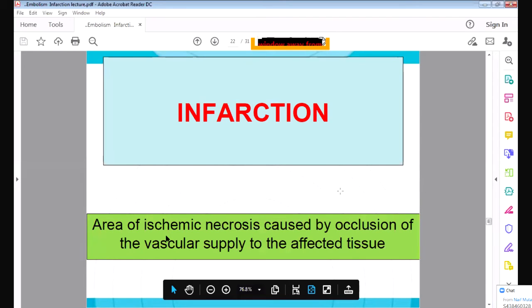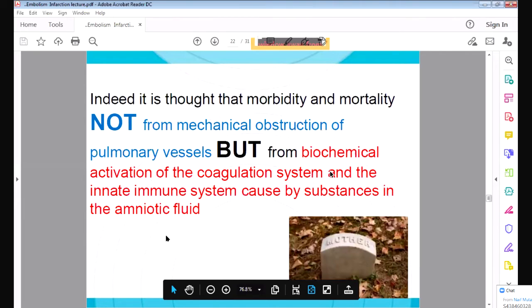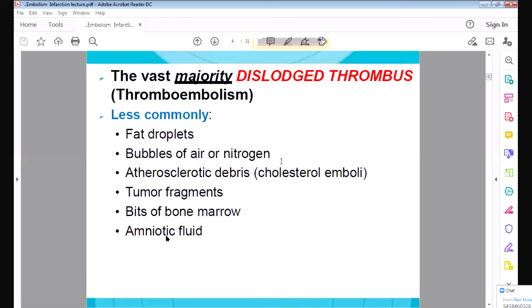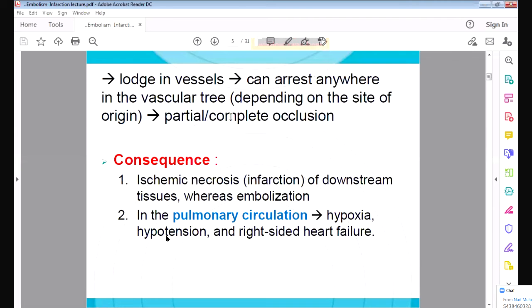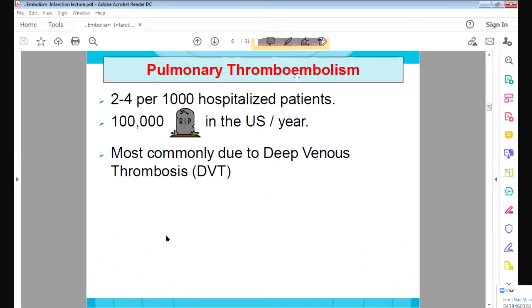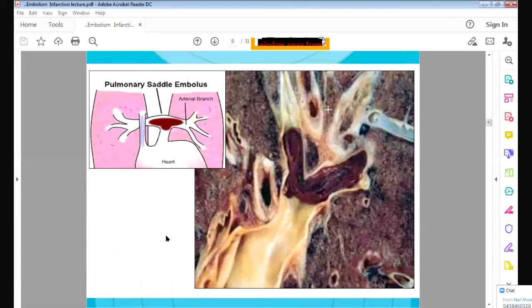Now we have finished the various types of emboli. Just to revise, we will see what an embolus is. An embolus is a mass which is carried in the blood. It can be solid, liquid, or gas. The most common embolism we have seen is thromboembolism, arising from a thrombus in the veins, from the deep veins. The thrombus breaks, the embolus goes into the pulmonary circulation and obstructs the pulmonary blood vessels. A big thrombus which obstructs the pulmonary vessels can cause sudden death.